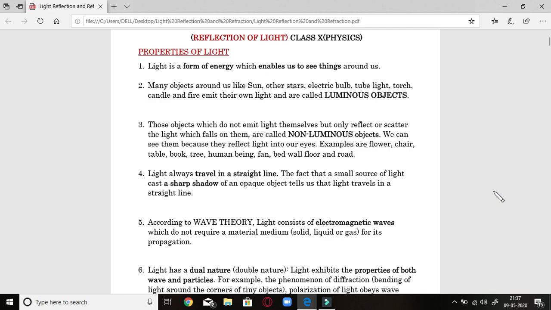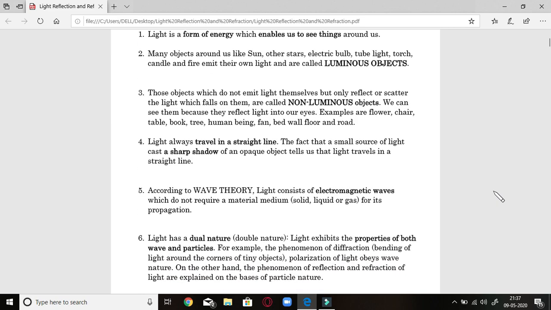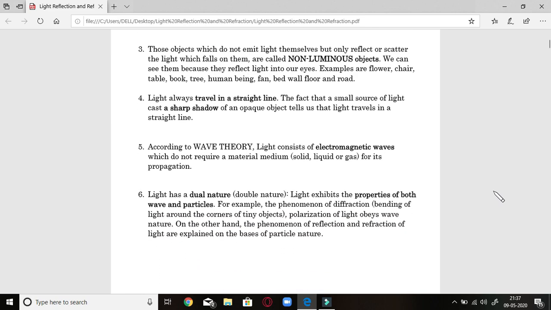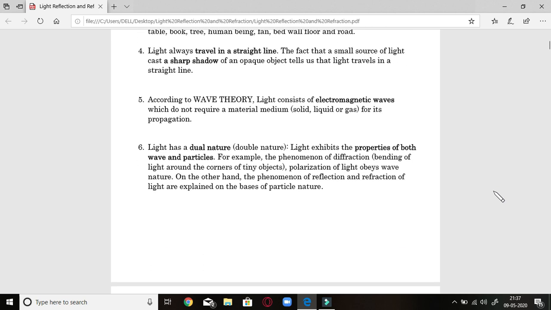shadow. Next important property is that according to the wave theory, light consists of electromagnetic waves. So they are not dependent on a material medium. That's why light can travel through vacuum. Light can travel through a medium like the atmosphere, or it can easily travel through space. So it does not need any material medium for its movement.